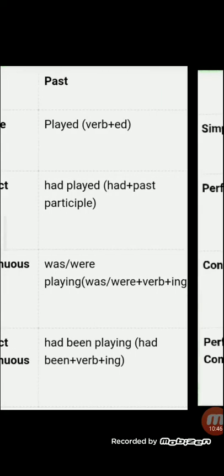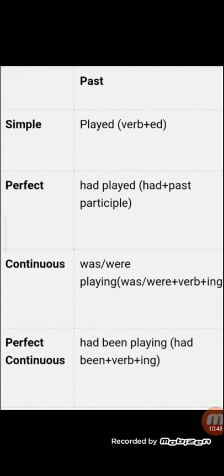Now we will do past tense. This past tense has nothing much. Only the verb which you use in simple is past tense. That is, we use the verb base form plus ed. See, we are using ed. Then in perfect, there is only one word, had. Had done, had given. That is perfect, with past participle. Past participle, give का given. See, do का done.